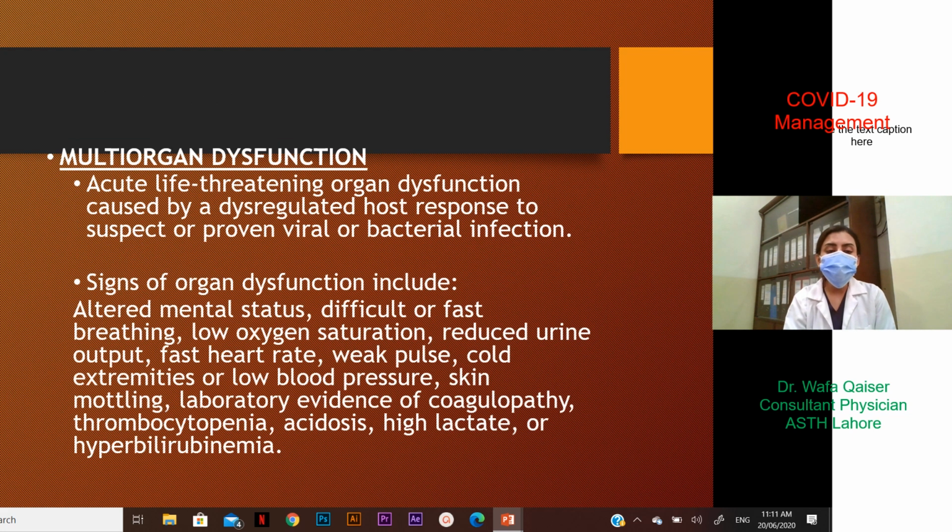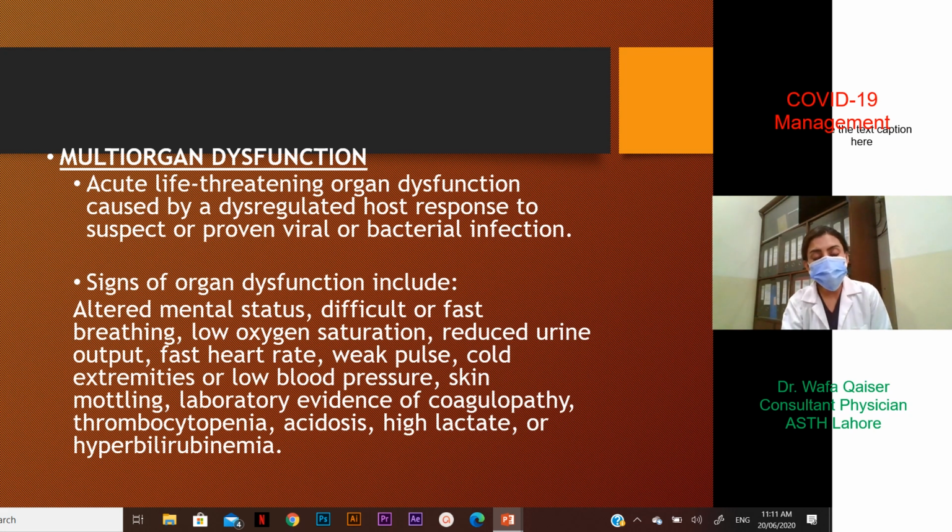So the other two criteria where we classify critical disease would include: one was ARDS, second is multi-organ dysfunction. Acute life-threatening organ dysfunction caused by a dysregulated host response to a suspected or proven viral or bacterial infection, and this could be in the form of altered mental state if the patient starts to become drowsy, if there is difficult or fast breathing, low oxygen saturation despite treatment, reduced urine output, fast heart rate, weak pulse, cold extremities or low blood pressure, skin mottling, and laboratory evidence of coagulopathy, thrombocytopenia, acidosis on ABGs, high lactate or hyperbilirubinemia, all pointing towards a multi-organ involvement.